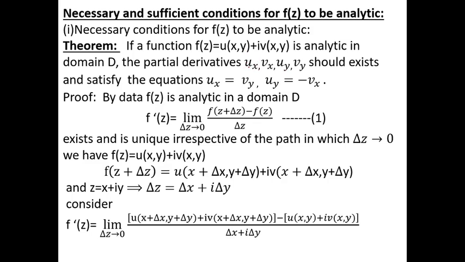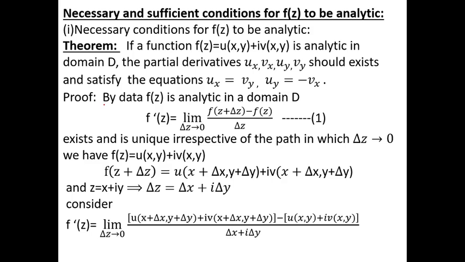The del u by del x can also be expressed like that, u suffix x. This is del v by del x. So this is del u by del y. This one is del v by del y. If the partial derivatives exist and satisfy the equations, these equations are called the CR equations. CR equations mean ux is equal to vy and uy is equal to minus vx. That is, del u by del x is equal to del v by del y and del u by del y is equal to minus del v by del x.